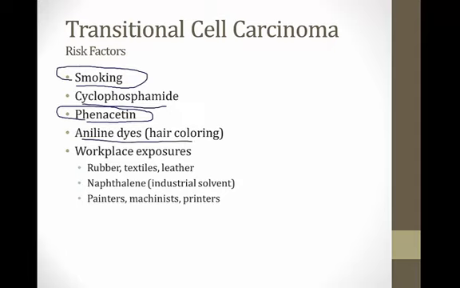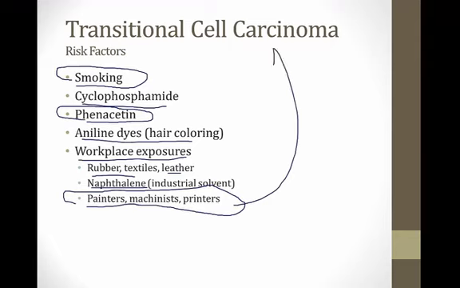Aniline dyes used to be used a lot in the hair coloring industry, and for a while there was an outbreak of bladder cancer in women who were hairstylists. And then just remember that anyone who does an industrial job has potential for workplace exposures that often lead to bladder cancer. So rubber, textiles, leather, naphthalene, which is an industrial solvent, these things can all lead to bladder cancer. So in board questions, you want to watch for someone who's a painter, a machinist, or a printer who starts to develop hematuria. Those are all risk factors for transitional cell carcinoma.